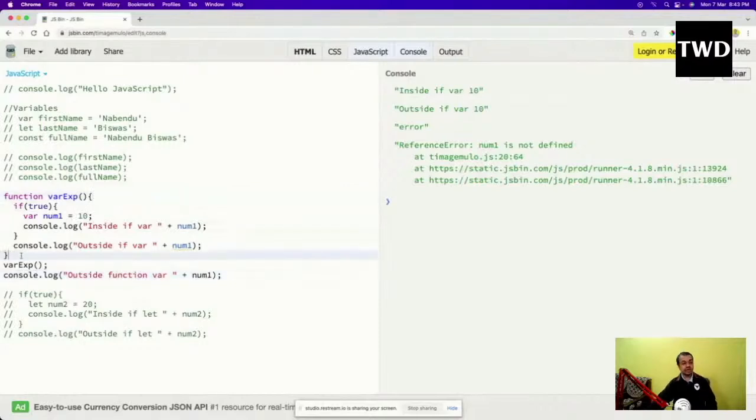So functions are used to create scope. Functions are used to create a scope in JavaScript when you're using var. So earlier days we used to do it like this. Actually var has caused a lot of problems in JavaScript, because nobody understands this thing. Everybody coming from some other programming language might think that this should create a scope, but no, it doesn't create a scope. Only if you do a function, it will create a scope.